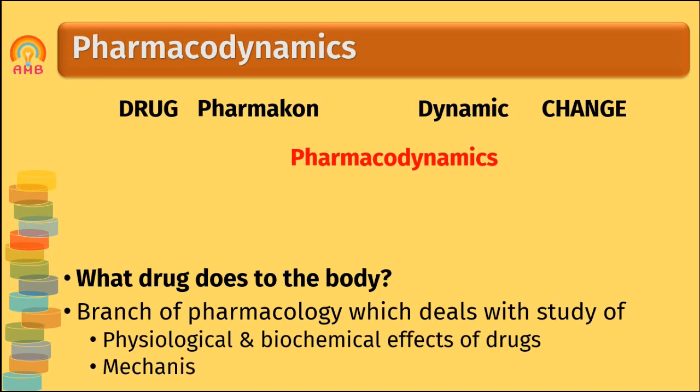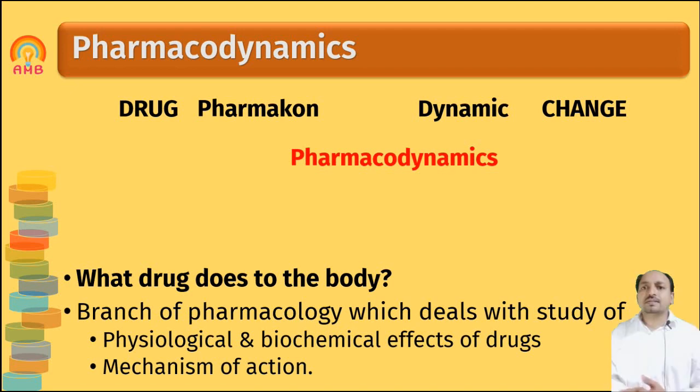Pharmacological action means what type of effects are going to be produced by that drug in our body, and mechanism of action means how these effects are produced by that drug in our body. So all that study is done in pharmacodynamics.